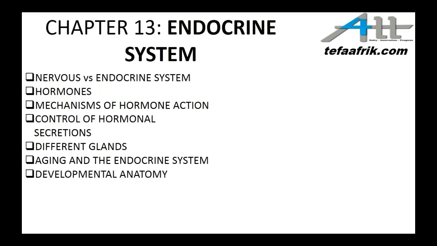Under the endocrine system, we'll see the difference between the nervous and the endocrine system. We'll see hormones. We'll see mechanism of hormone action. We'll see control of hormonal secretions. We'll look at the different glands of the body, that's the hypophysis, pituitary, pancreatic, and so on. We'll look at aging and the endocrine system, and we'll look at the developmental anatomy. Here also we'll look at all the different homeostatic imbalances of the different glands and the endocrine system as a whole.